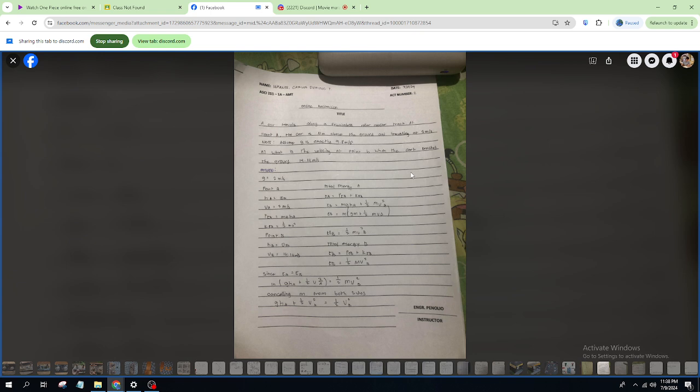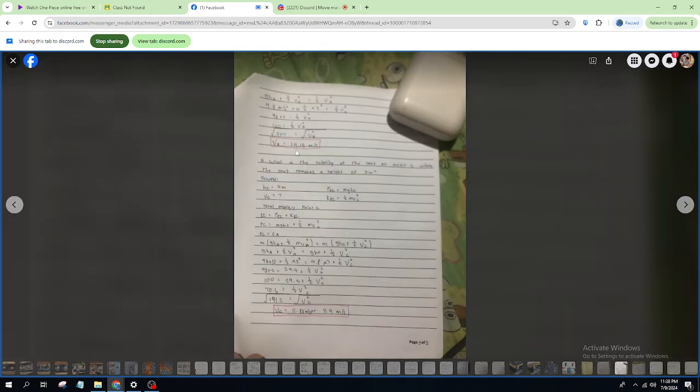And if we calculate it in a scientific calculator, the answer will be 14.1 meters per second. And that is how I got this final answer.